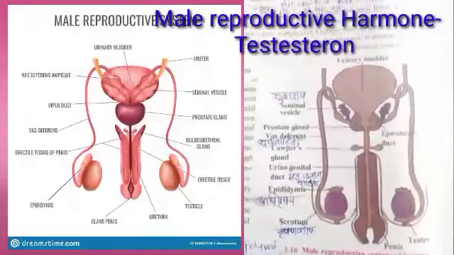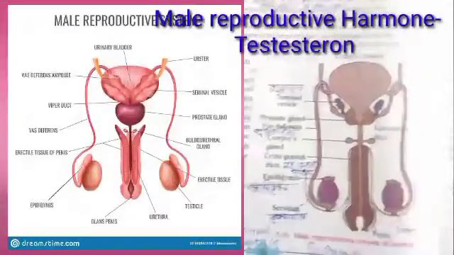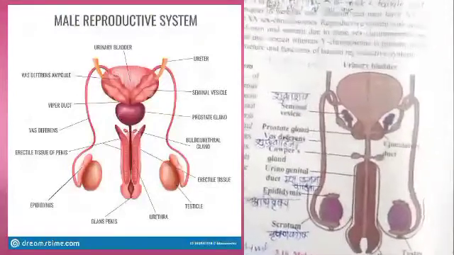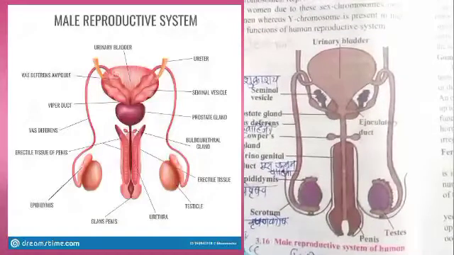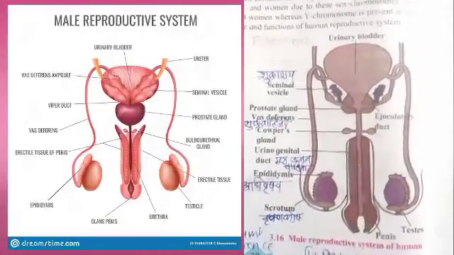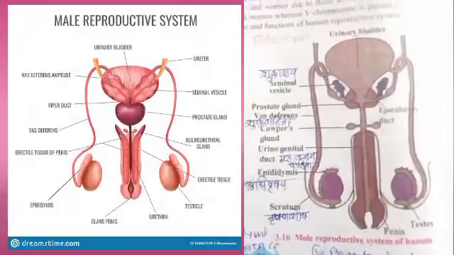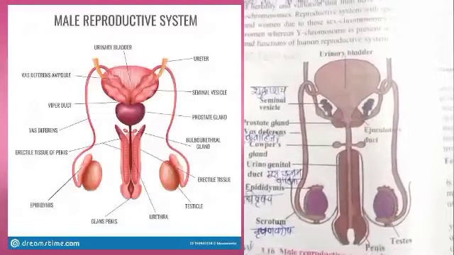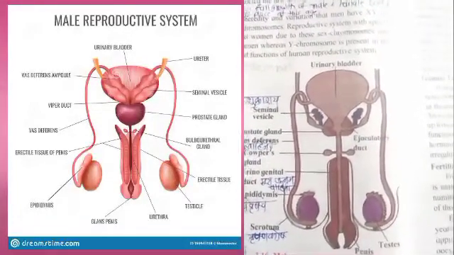Then the second organ is the epididymis. Epididymis is also a tube like structure, and it receives and stores the sperms. It provides nutrition to the immature sperm, stores them up to maturation, and also increases the fertility power and motility of the sperms.